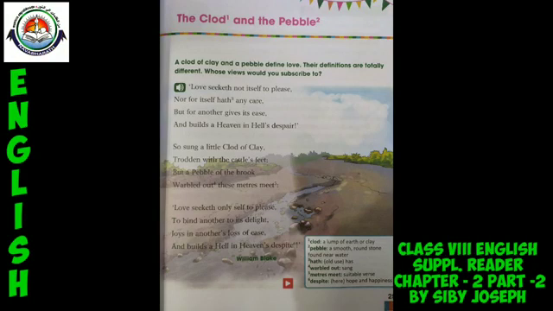Definitely, all of you know that the metaphors used by the poet in this poem are the metaphor of a clod of clay, which stands for selfless kind of divine love, that means loving even the enemies.